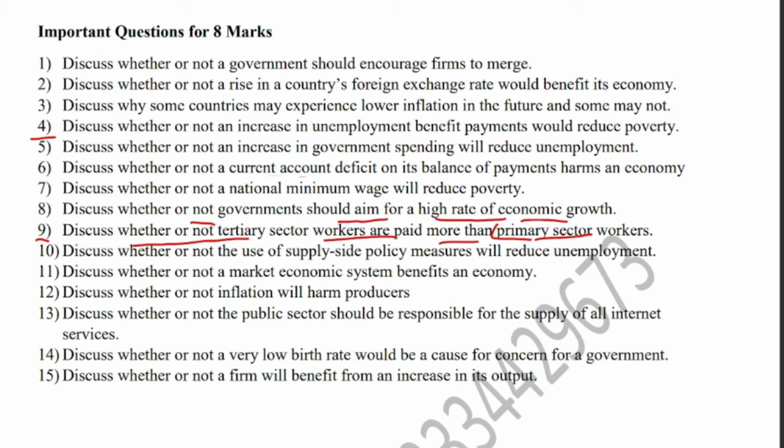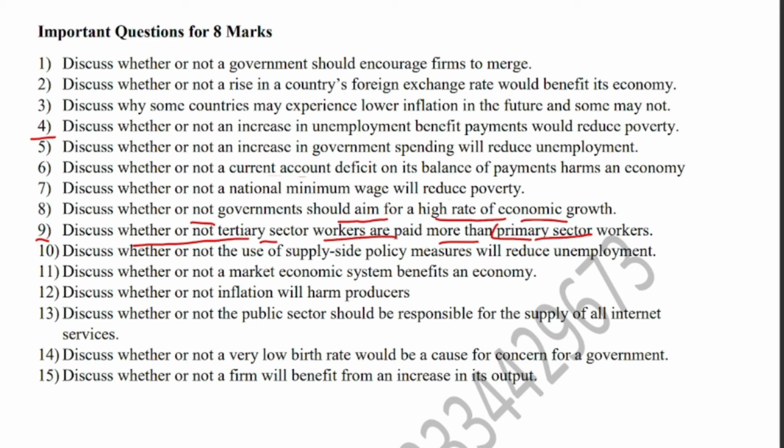and the agriculture industry. On average we can see that tertiary sector workers are more skilled and more knowledgeable, and they generally receive high wages because they have more qualifications as well. For example, a bank manager, who works in the tertiary sector, would be earning much more than a farmer who is working in the primary sector. On the other hand, you have to look into the flip side of the question as well.